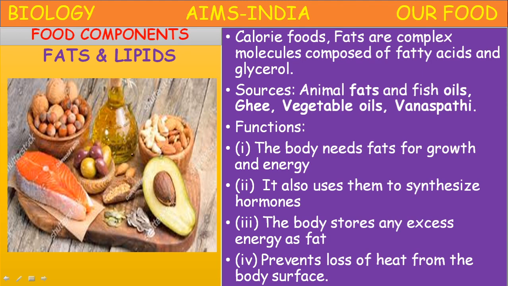These are all rich in fats and lipids. So when these fats are consumed in excess, it may lead to some formation of cholesterol.